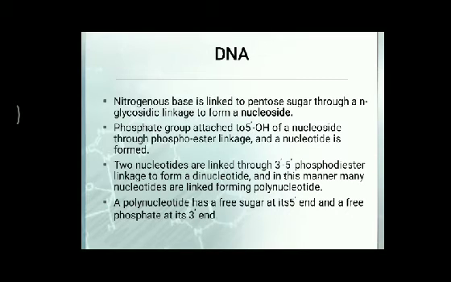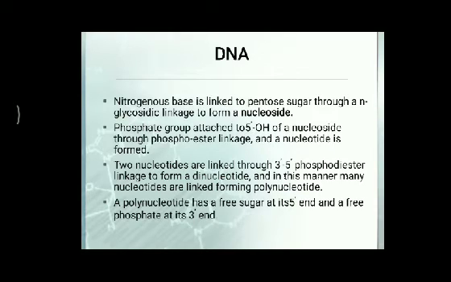One of the hydroxyl groups of phosphoric acid combines with the OH group of the fifth carbon atom of the sugar, and a water molecule is again liberated. The bond so formed is called the phosphodiester bond.